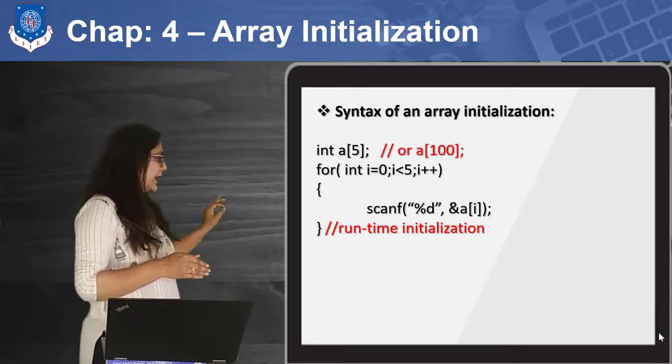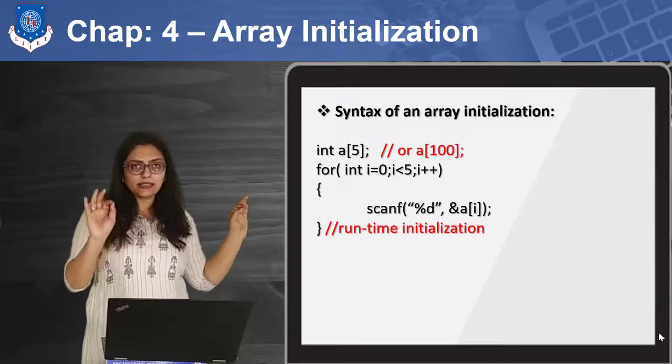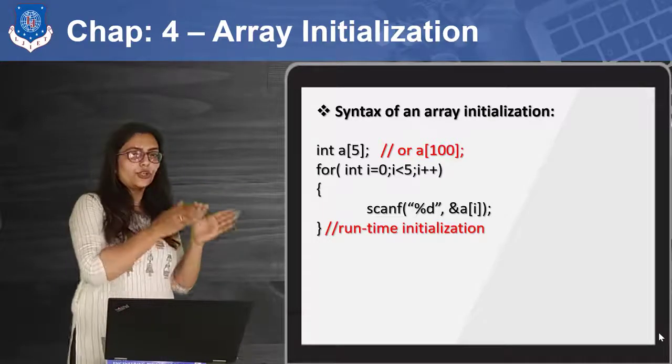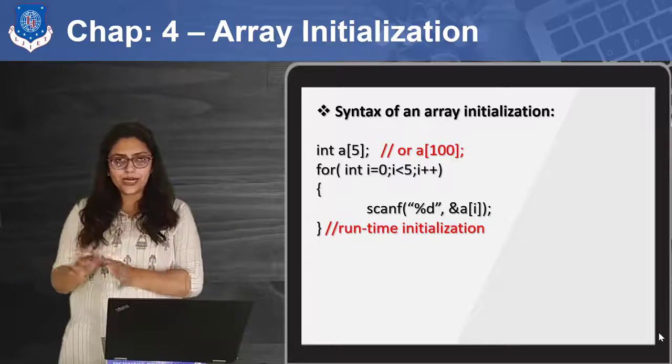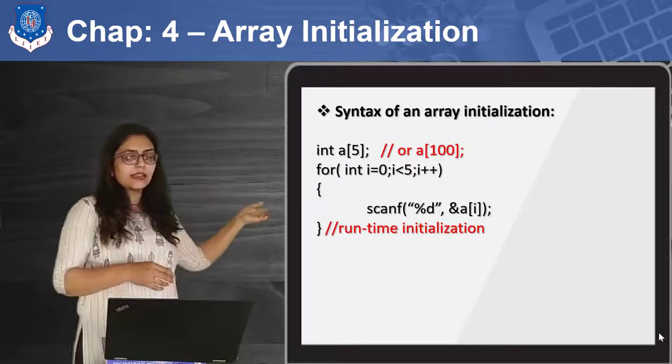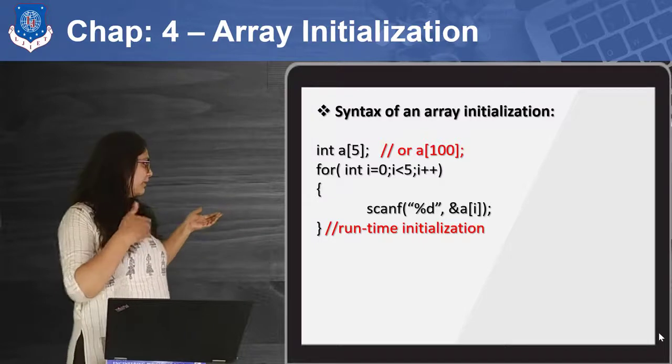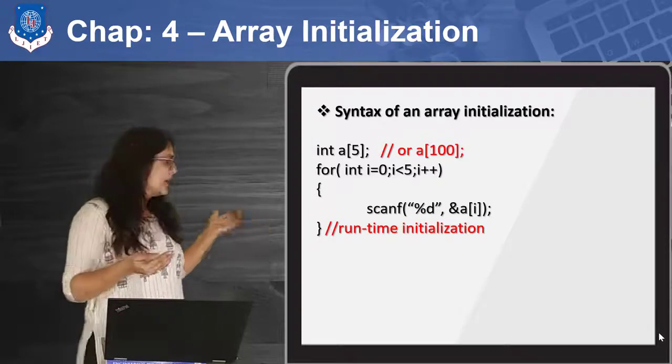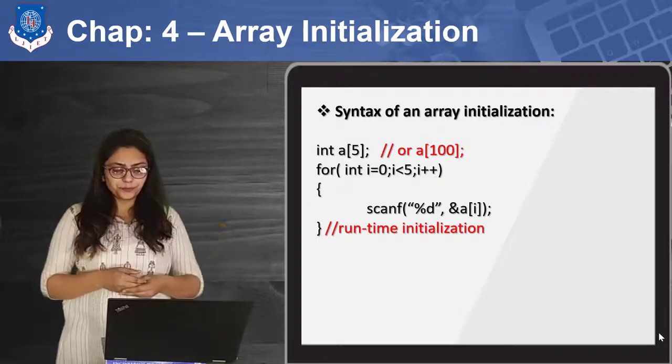So I am writing i is less than size, that is 5. So it will reach up to 0, 1, 2, 3 and 4, right? And i plus plus, because I am incrementing my iterative variable every time by one.